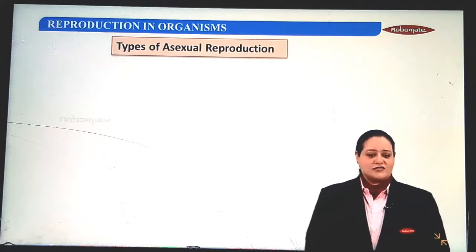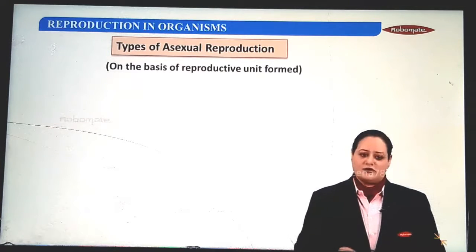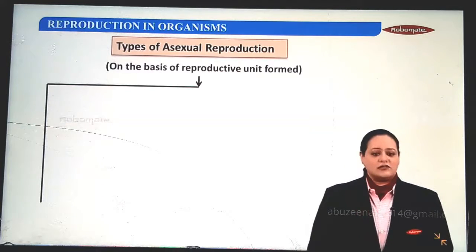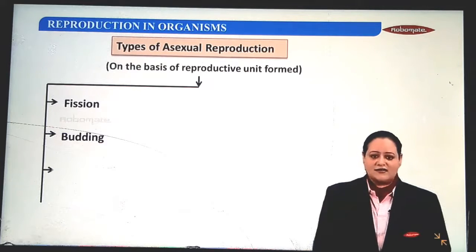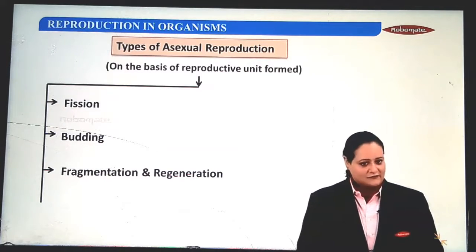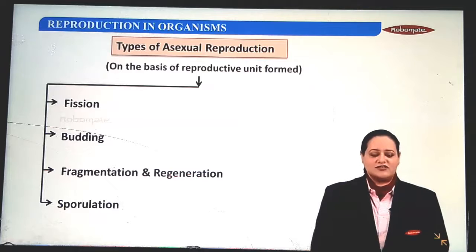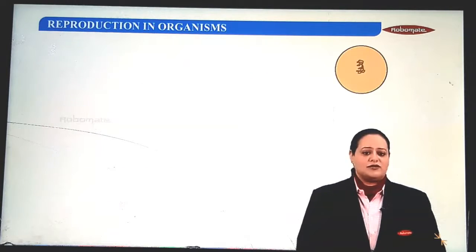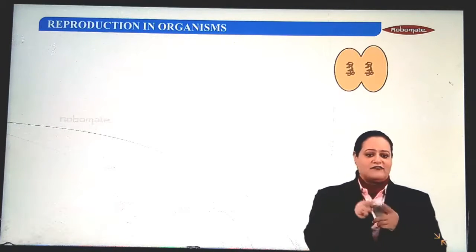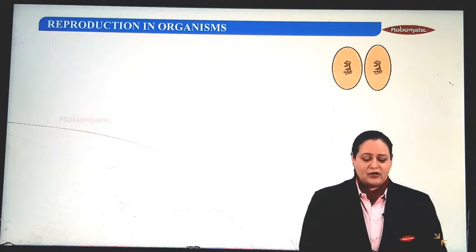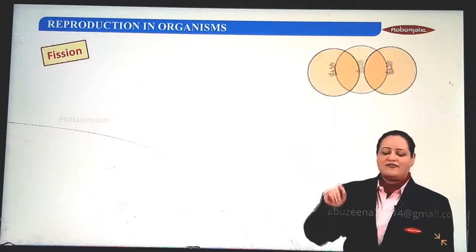Now, what are the types of asexual reproduction? These types of asexual reproduction are based on the reproductive unit formed. They include the first, fission, the second, budding, third, fragmentation and regeneration, and last, sporulation. So we'll be discussing each of these one by one. To start with, look at the diagram above. What is happening? A single parent dividing or splitting into two. So kids, what is the process I'm referring to here? It is none other than fission.